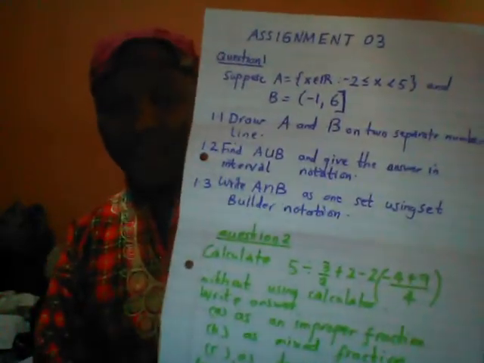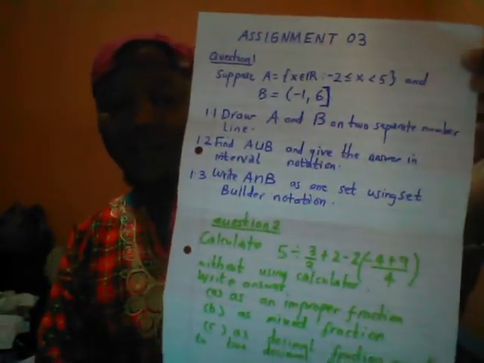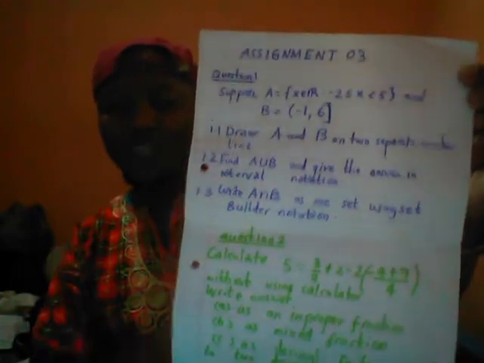Draw A and B on separate number lines. I hope everybody sees question 1. We're going to start with the first question and then go for the second. Without wasting time, let me take my pen. Everything's ready. Let's get started.